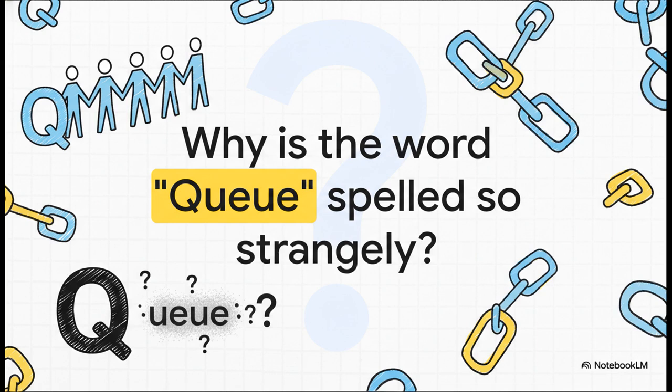Why is Q spelled so weirdly? Seriously, you can take off the last 4 letters and it still sounds exactly the same, Q. It's a funny little bit of English language quirkiness, but hey, it definitely makes the name memorable, right?